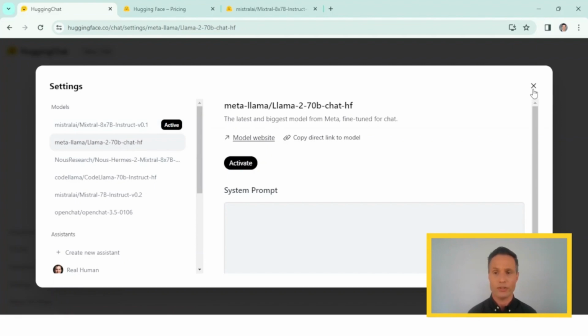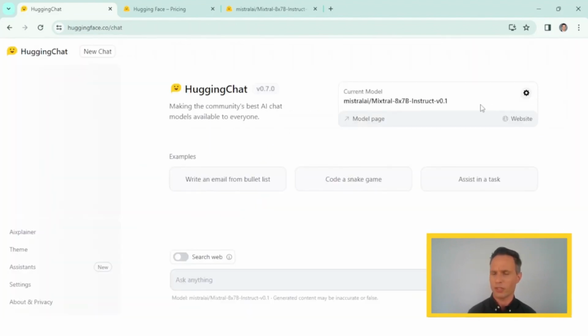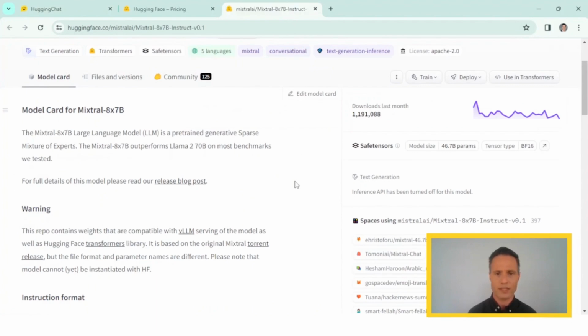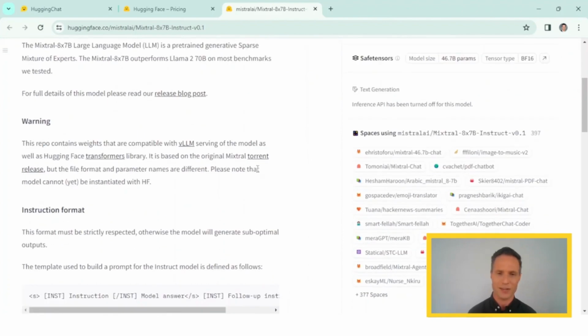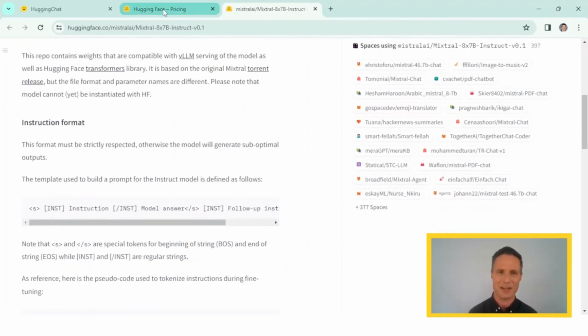I think for most everyday users, you're fine with just keeping the default, but I just want to let you know this is possible. If you're really interested, you can also go into the model page and read all about the releases and all the different functions, but I don't think it's necessary.